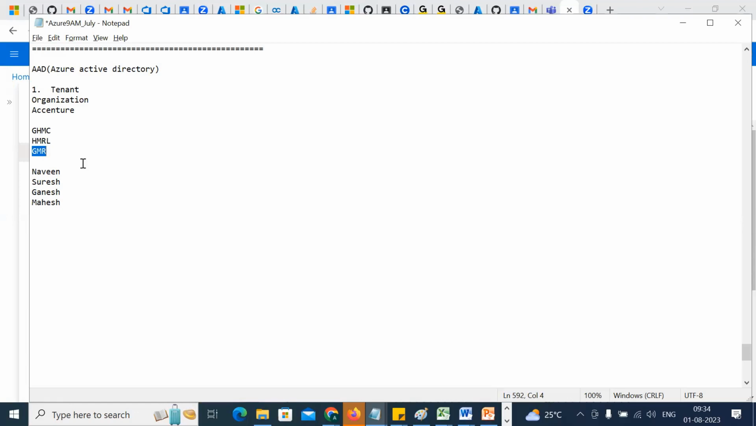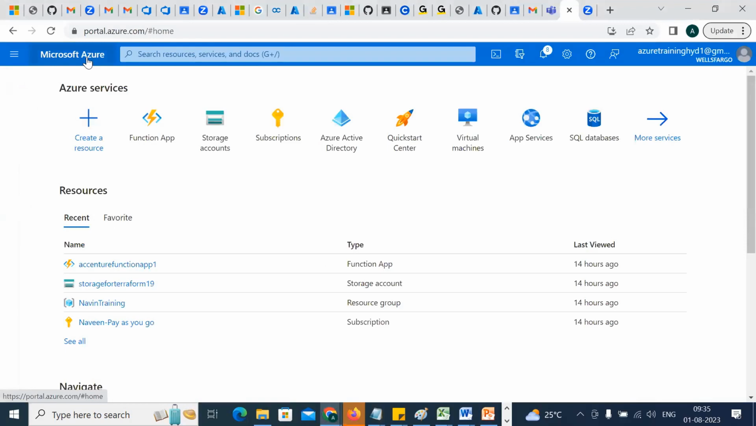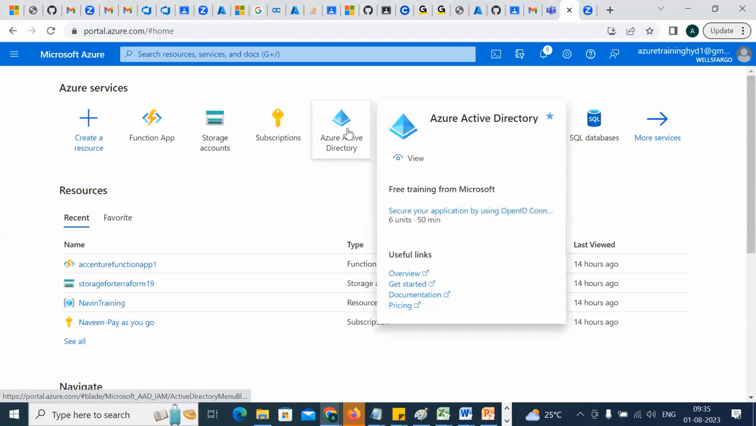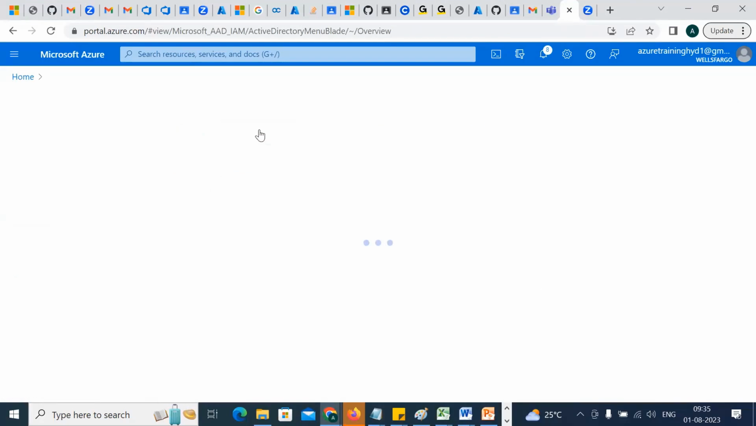Actually, all this part will be coming under your AAD. And where can we get the AAD? We can get the AAD in the Azure cloud account. Let's come down. I'll go to the cloud account and type AAD, Azure Active Directory. I'm already there. So you can see here, there's an option called Manage tenants. Just click on Manage tenants.